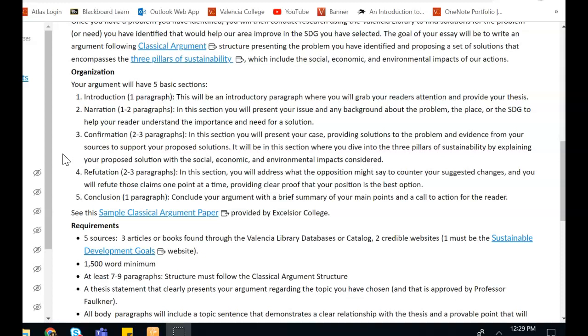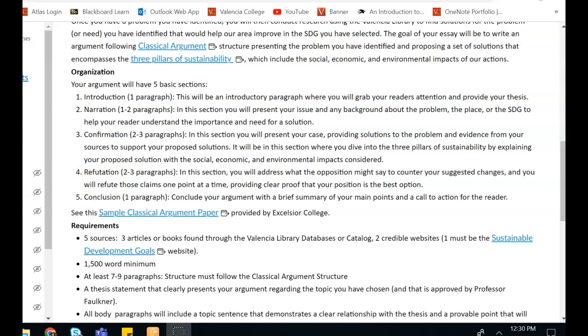Then I would have 3 paragraphs for the confirmation. I would have one that provided my solution and looked at it through the social pillar, one that looked at it through the economic pillar, and one that looked at it through the environmental pillar. Then I would have 2 to 3 paragraphs after that provided a counter argument and a refutation of that counter argument.